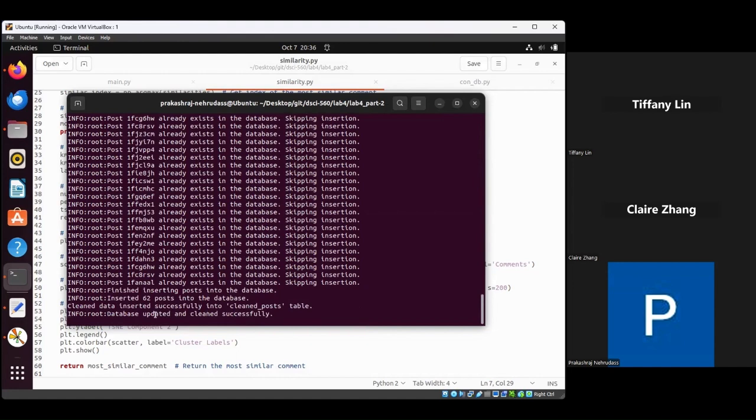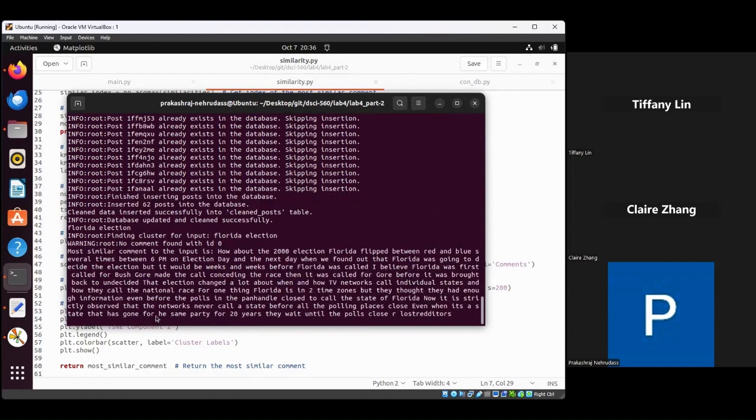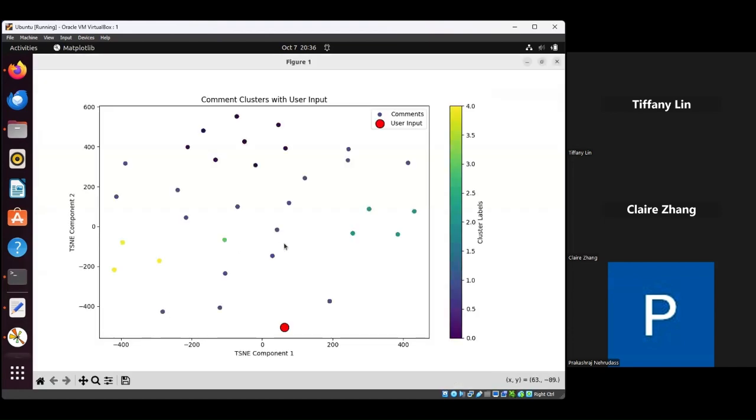Yeah, it's done again. So for example, now I want to search today's hot topic I have seen on Reddit, which is the Florida election. There's something going on with it, and it will reach exactly that. Yeah, you see, this is the comments and this is our user input. So these comments are in the same cluster. That's what we visualize. And we compare the distance between these 2 points.